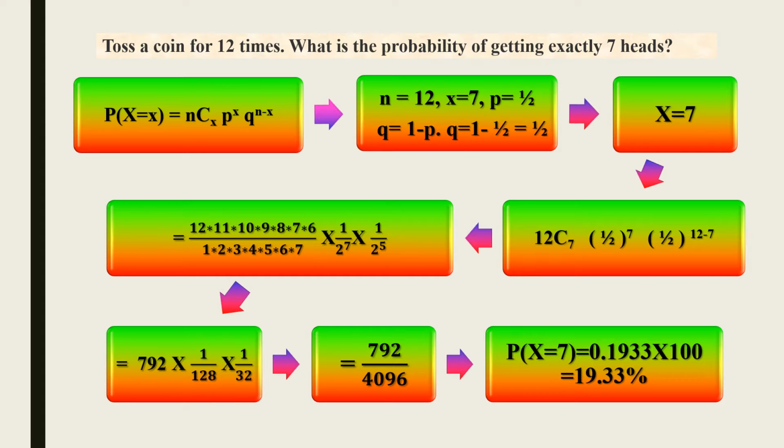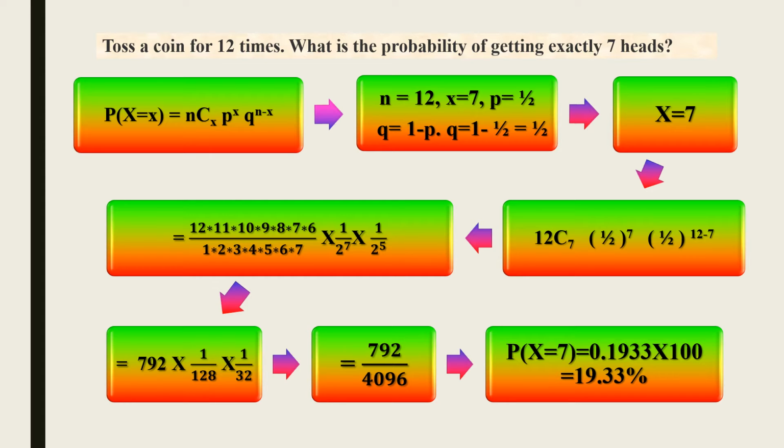Next, p. p represents the probability of getting a success of an event. Here the event is getting a head, so the chance of getting a head is 50%. When we toss a coin, we have only two outcomes, either head or tail, so 50% chance for head and 50% chance for tail. Then 50 by 100 is equal to 1 by 2, so p is equal to 1 by 2. Then q represents the probability of failure, which is 1 minus p, 1 minus 1 by 2, which is equal to 1 by 2.